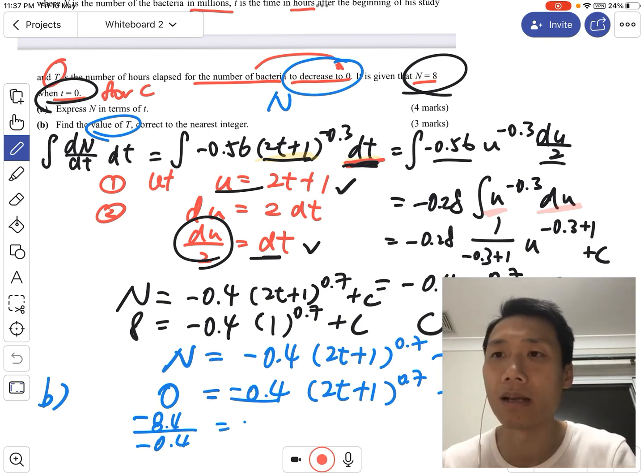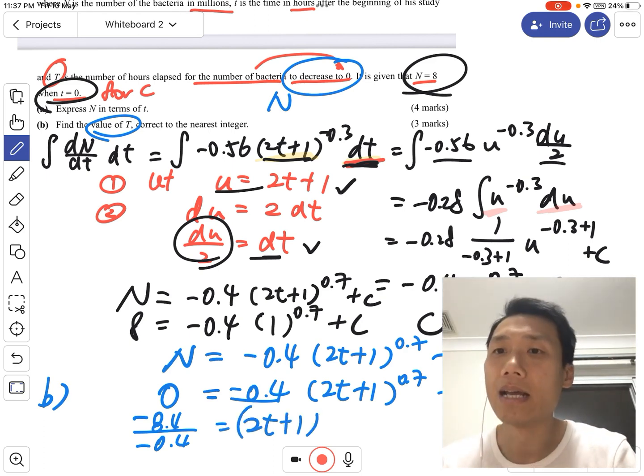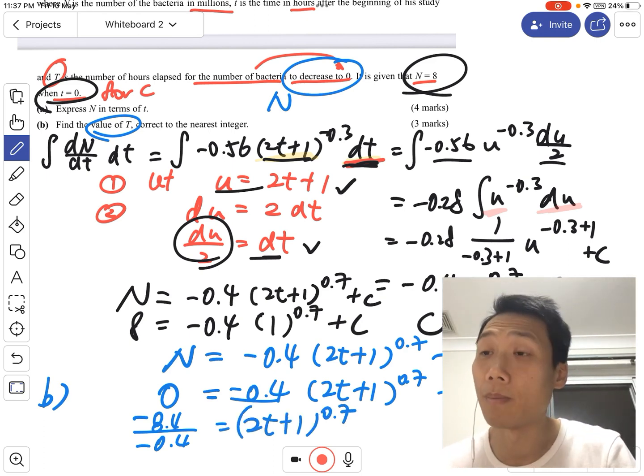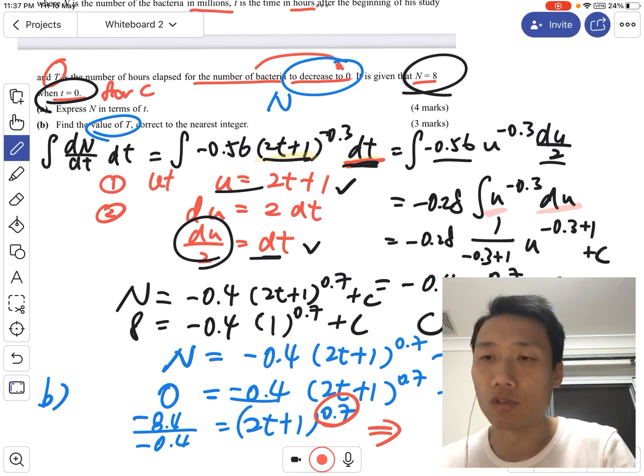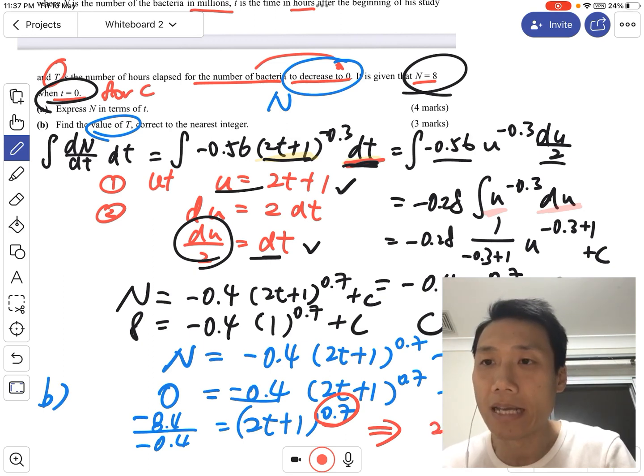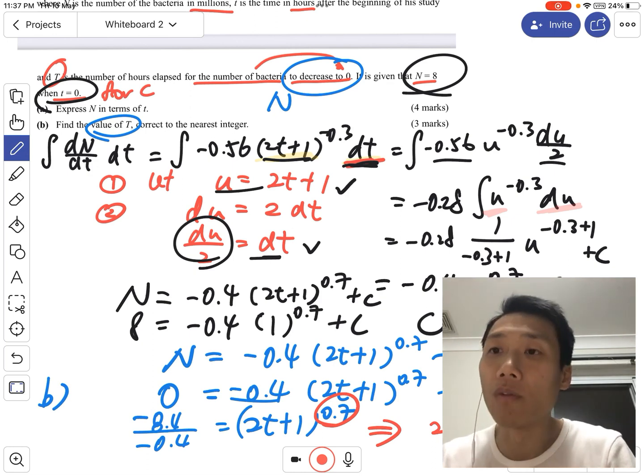Putting the constant on the left hand side, we get (2t plus 1) to the power 0.7. Do not be threatened by the power 0.7, because to change it back we take the power of 1 over 0.7.